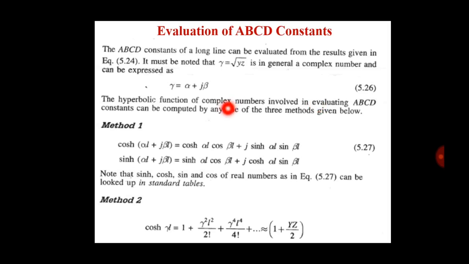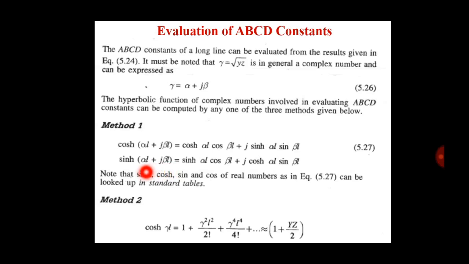The hyperbolic function of a complex number involved in evaluating ABCD constants can be computed by any one of three methods. In the first method, cosh(alpha L plus j beta L) is equal to cosh alpha L cos beta L plus j sinh alpha L sin beta L. We remember these equations.